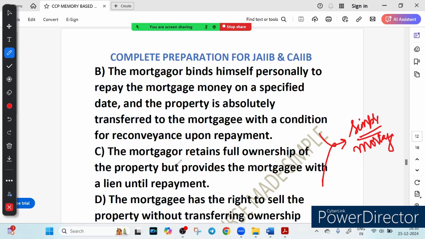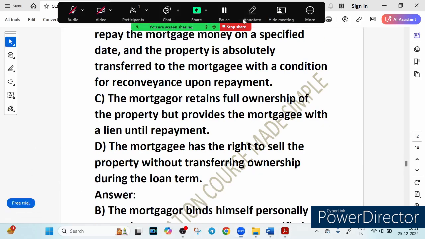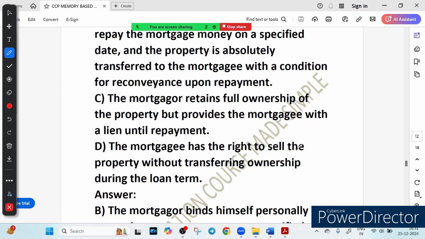And the last option says the mortgagee has a right to sell the property without transferring ownership during the loan term. So tell me whether it is an English mortgage? No. This describes the power of sale clause, which is typically found in mortgages like the English mortgage, but it does not accurately describe the essence of the English mortgage.